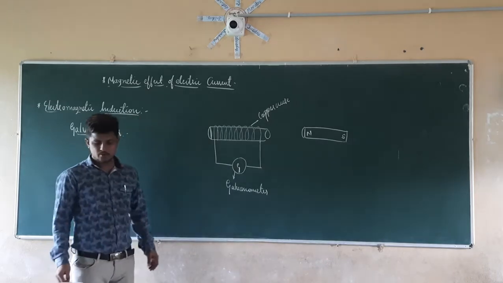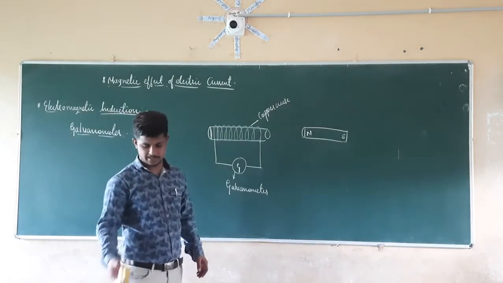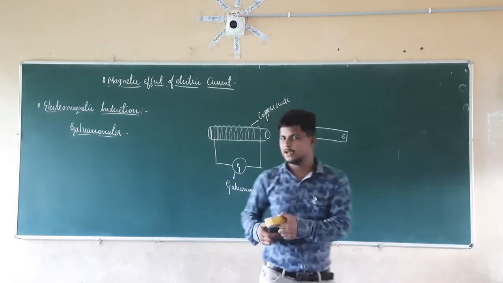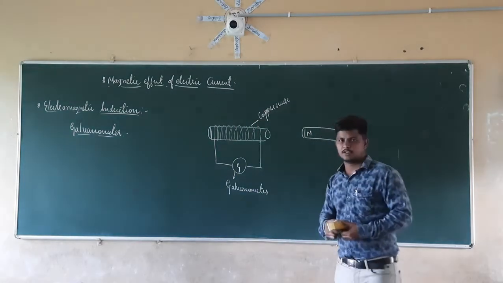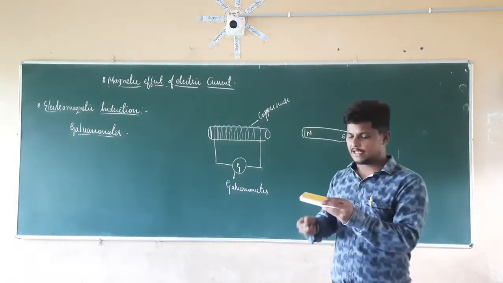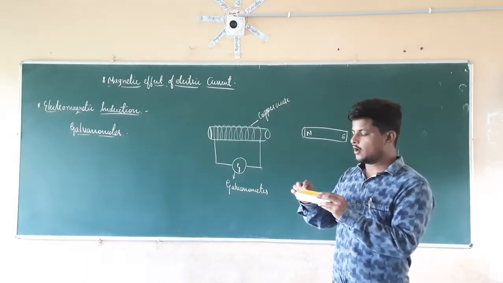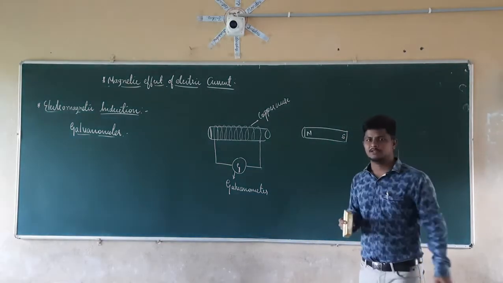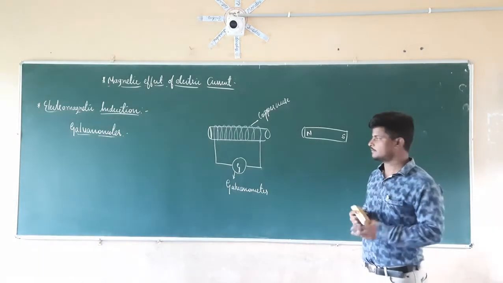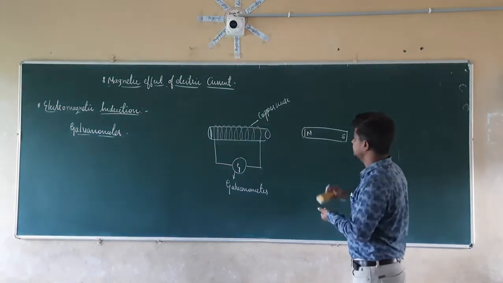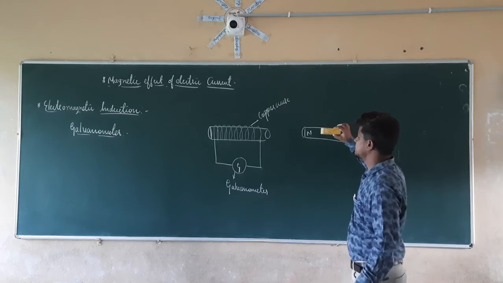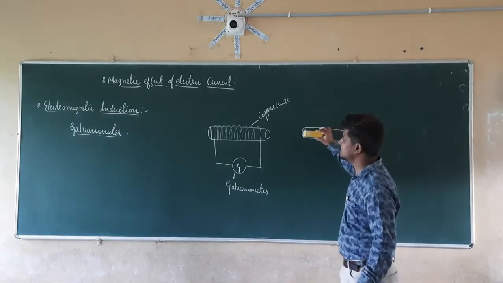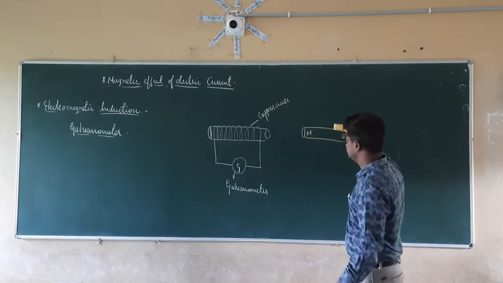Now, what we are going to do here, let this be the magnet and this be the coil here. On that magnet we have a north pole as well as a south pole. We already know that the magnetic field always moves from the north pole to the south pole in the bar magnet. So what I am going to do here is take this magnet nearer to this coil.